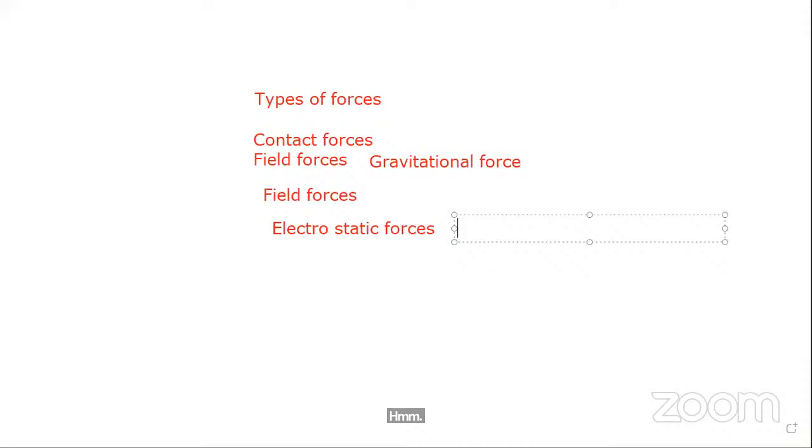Electrostatics are a most important thing, so I want to show you one activity regarding these electrostatic forces. The site is opening.